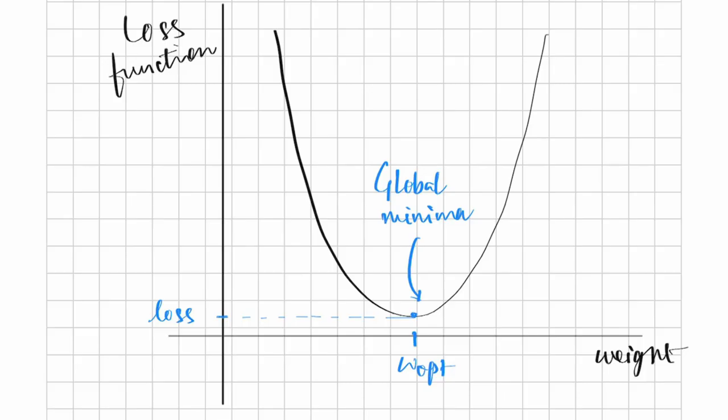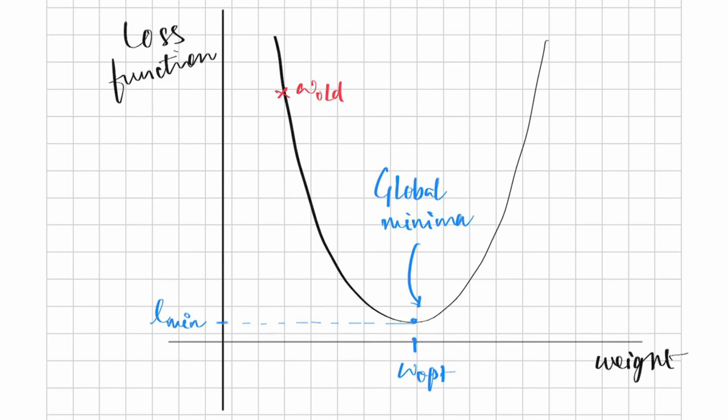Let us assume that our original weight value, that is W old, lies somewhere here, and we need to reach a value which is approximately near W OPT, that is, the optimized weight. How do we do that? As we know, W OPT is greater than W old, so we clearly know that we need to add something to the W old value.